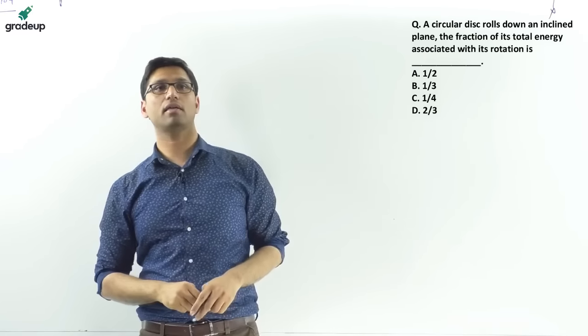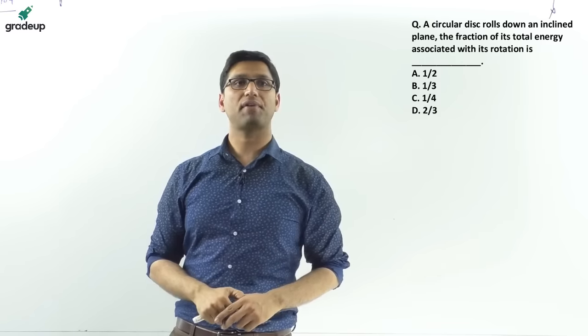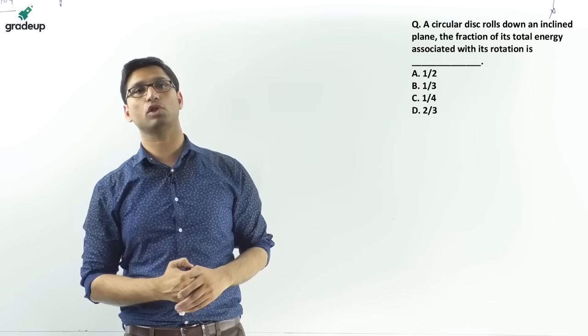Next question: a circular disc rolls on an inclined plane. The fraction of its total energy associated with rotation is?